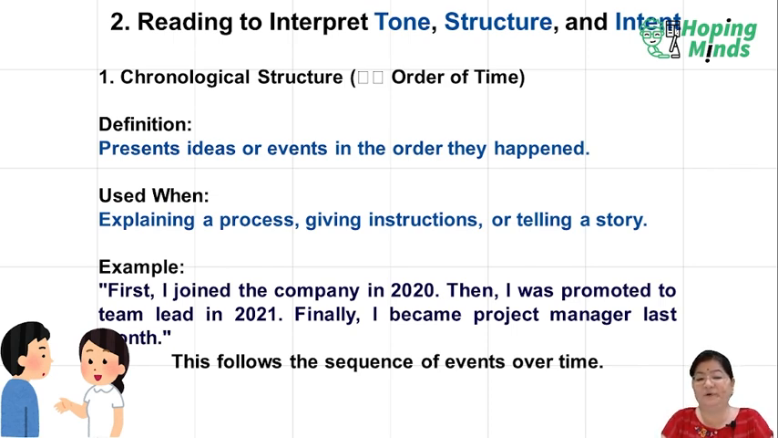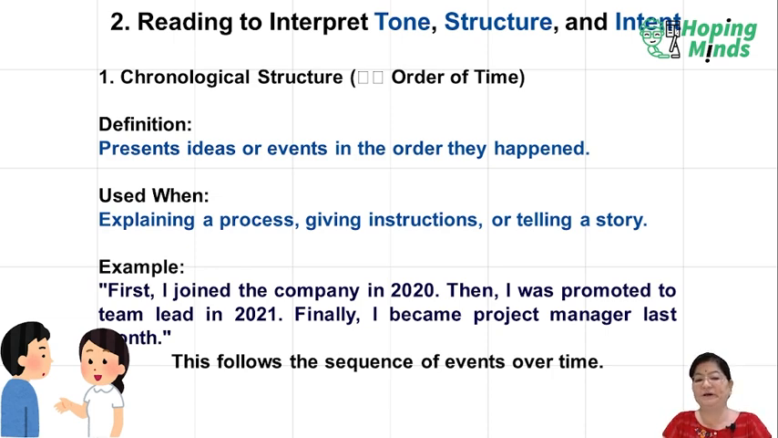Now, taking the example of the same. First, I joined the company in 2020, order of the time. Then I was promoted to team lead in 2021. Finally, I became a project manager last month. So, I described my journey of work according to the order of time. I joined in 2020, I was promoted in 2021, I became a manager last month. This follows the sequence of events over time.